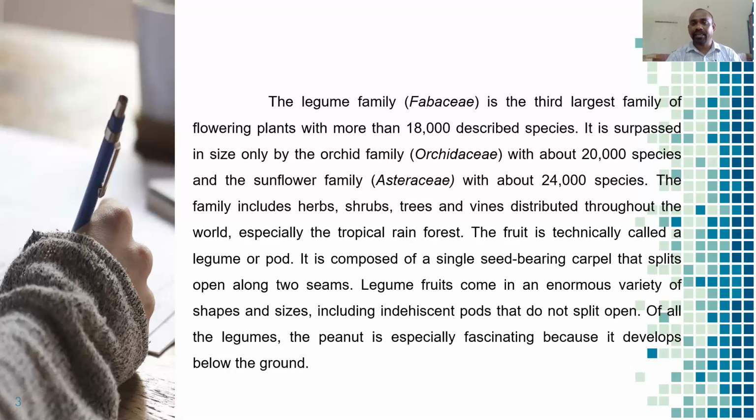This plant belongs to the Leguminosae family. Approximately 750 different species are available in India also.